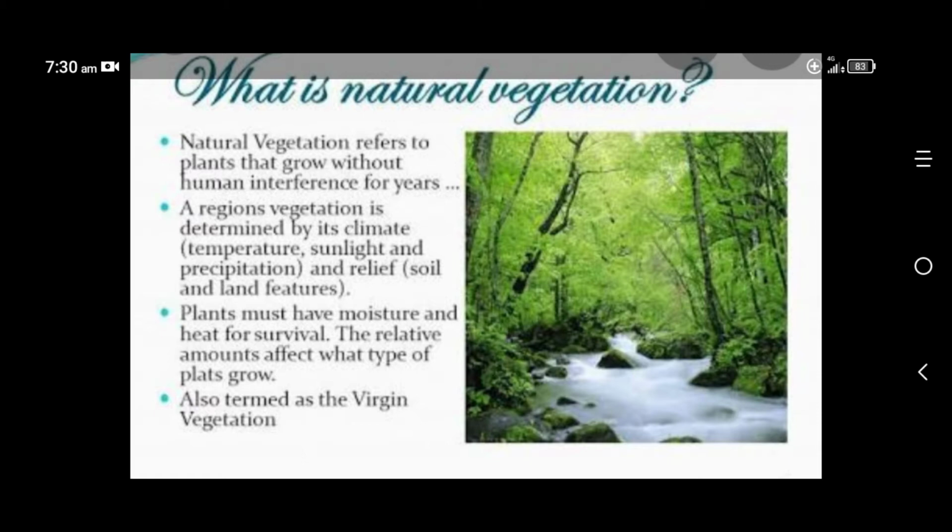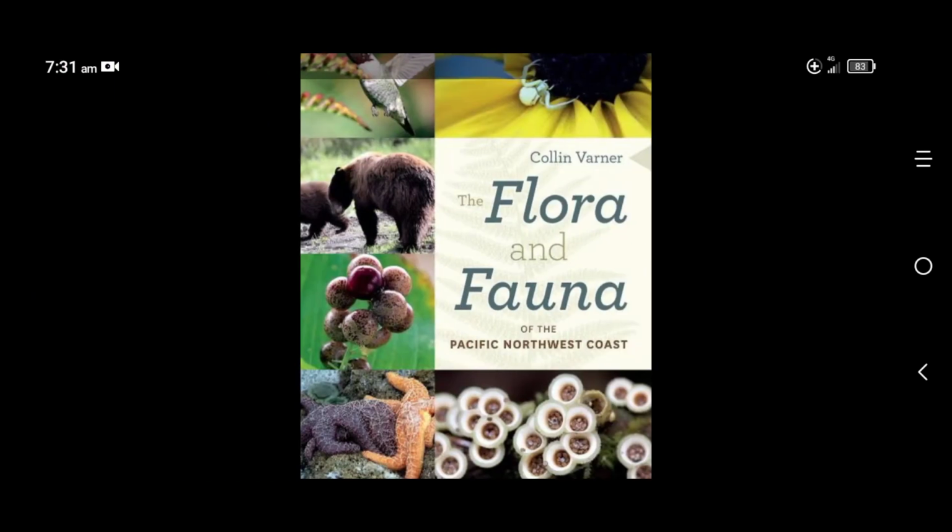A region's vegetation is determined by its climate, I mean temperature, sunlight, precipitation, and relief such as soil and land features. Plants must have moisture and heat for survival. The relative amounts affect what type of plants grow. Also termed as virgin vegetation. What is virgin vegetation? Plants that grow naturally without human aid and for a long time, that is called virgin vegetation.